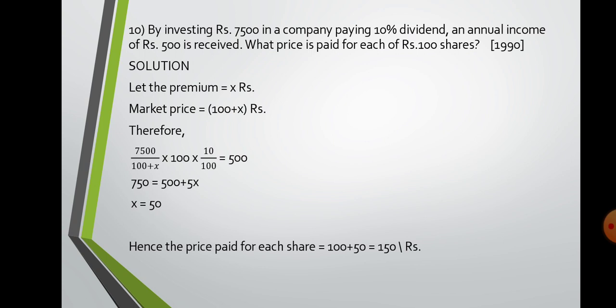Therefore 7,500 upon 100 plus X into 100 into 10 upon 100. What is this? This is the number of shares. Number of shares, what do we write? Investment upon market value. So investment you know is 7,500, market value is 100 plus X. Here, since we could not get the exact number, we have used that part into face value, that is 100 rupees, into D percent, that is 10 upon 100, and that equals rupees 500. You solve and you get the answer as 50. Hence the price paid for each share is 150. You can directly also use 7,500 upon X into 100 in that formula, and you would get the same answer.